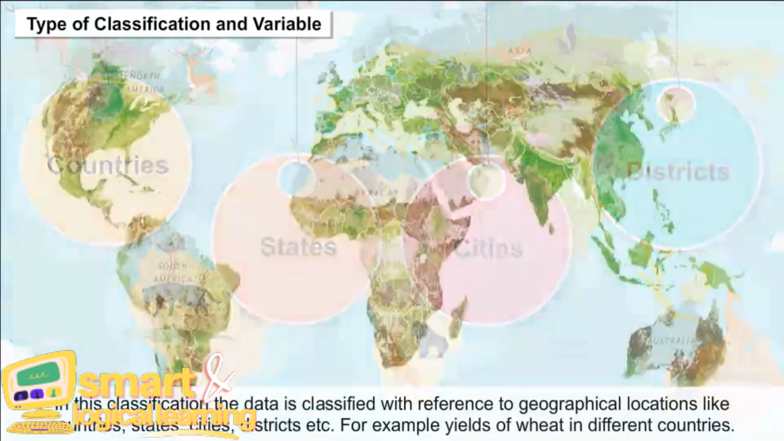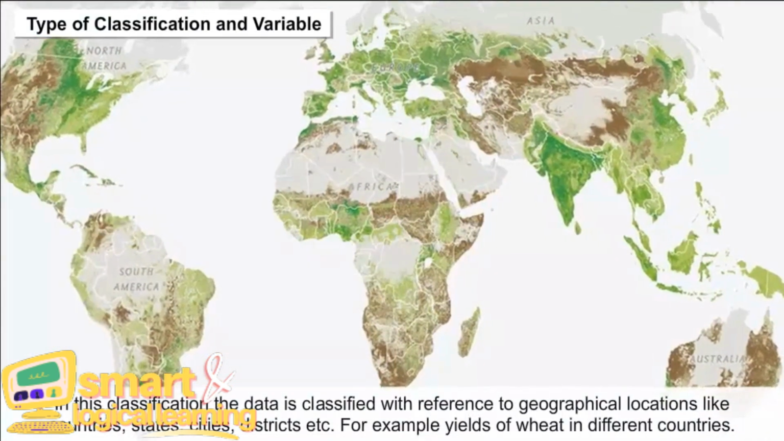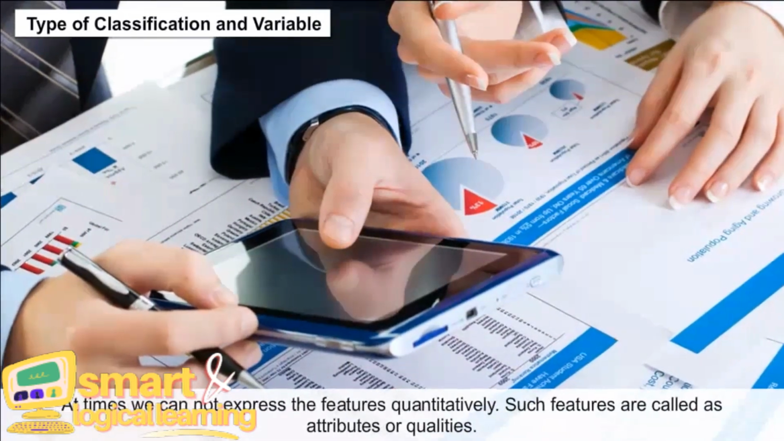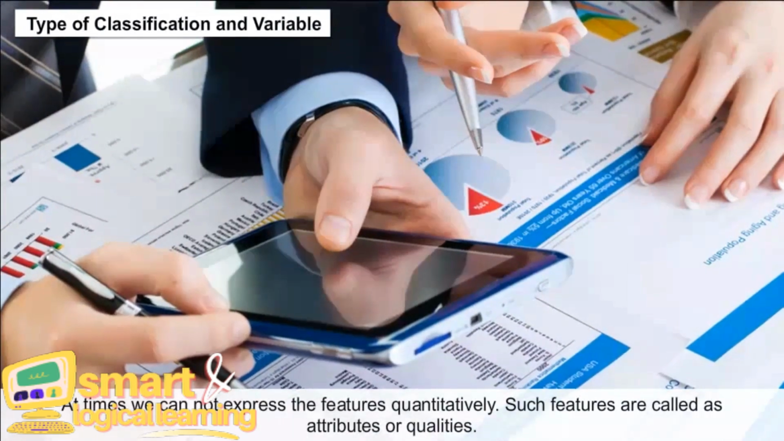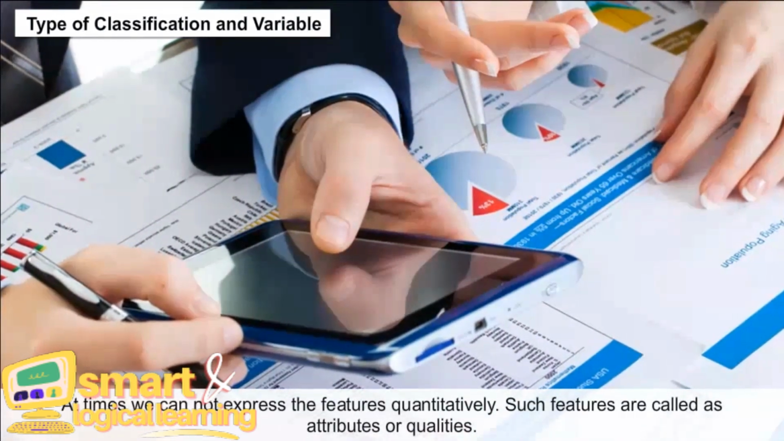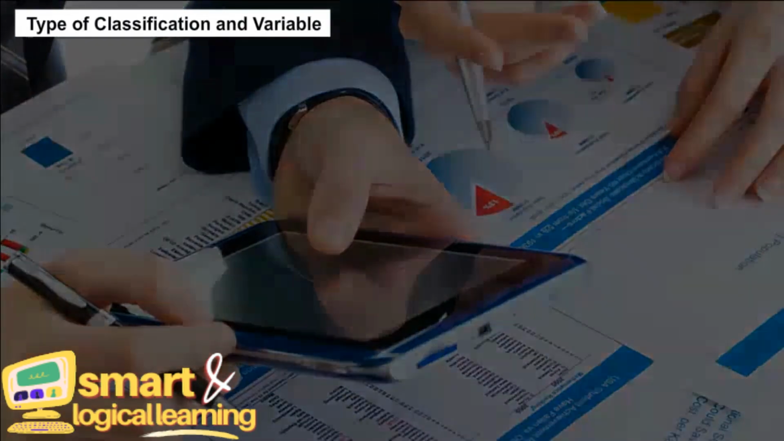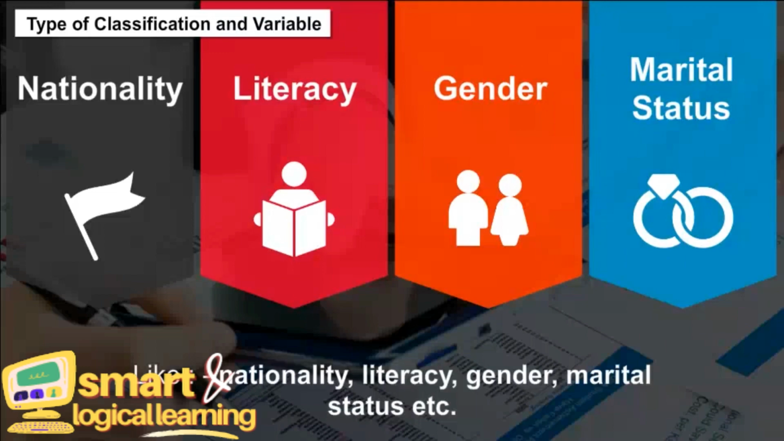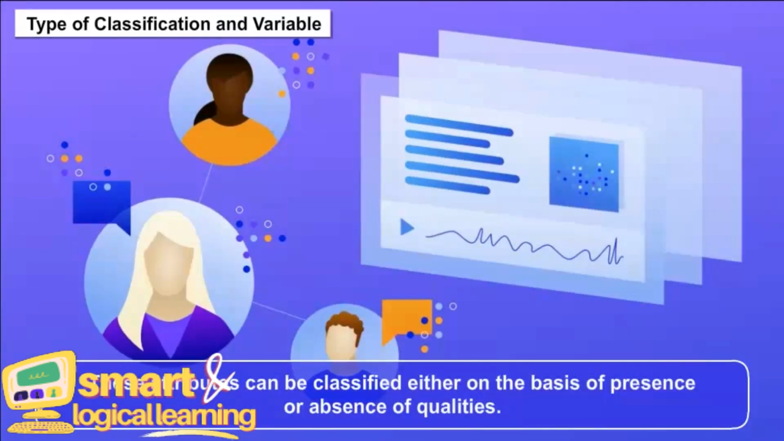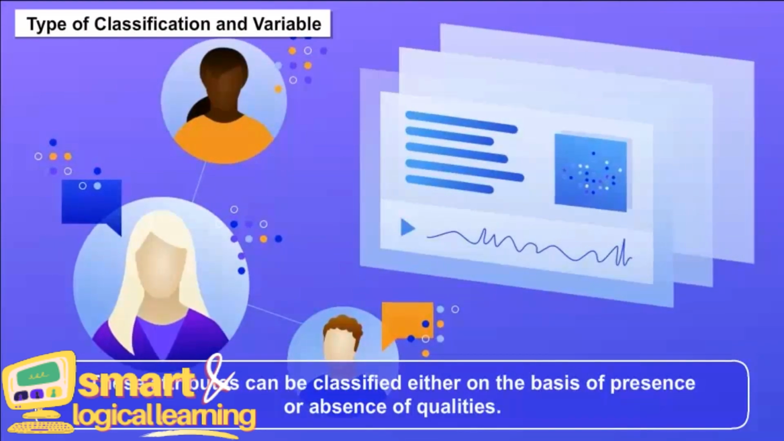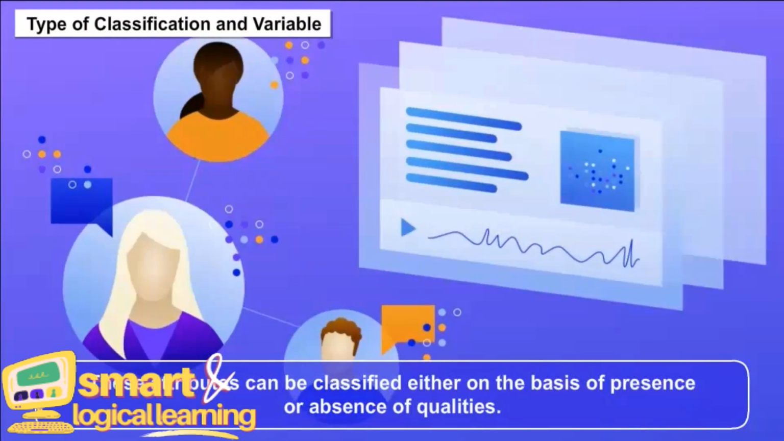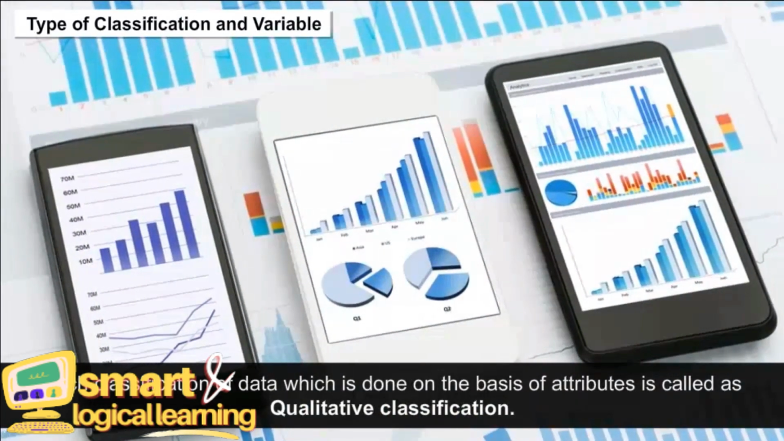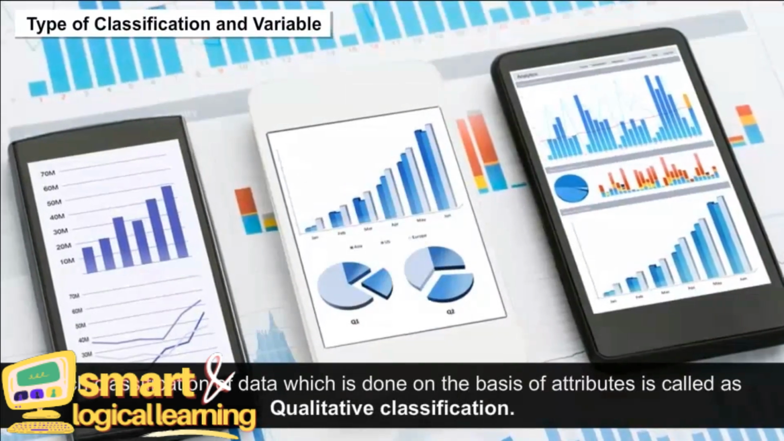For example, yields of wheat in different countries. Qualitative classification. At times, we cannot express the features quantitatively. Such features are called attributes or qualities, like nationality, literacy, gender, marital status, etc. These attributes can be classified either on the basis of presence or absence of qualities. Such classification of data, which is done on the basis of attributes, is called qualitative classification.